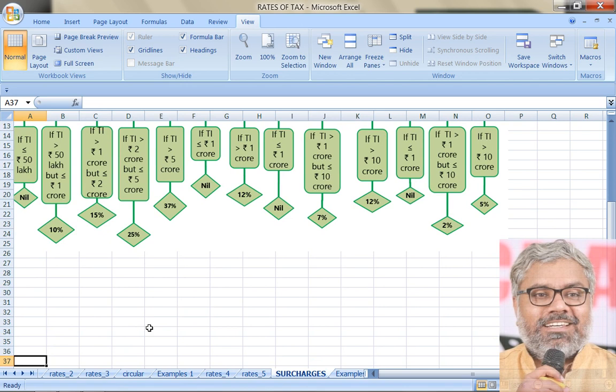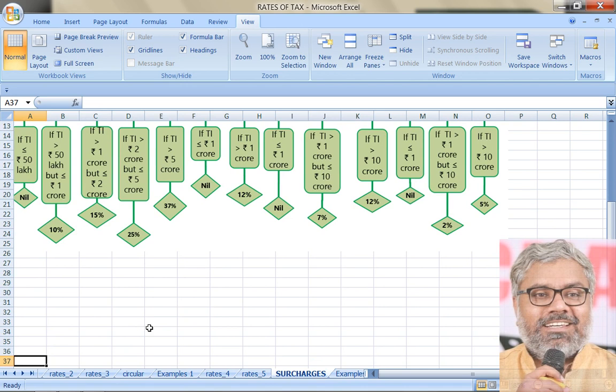These thresholds will be useful. But once we have identified the rate of surcharge, then we should just forget about these limits. Apply that rate of surcharge, whatever the percentage is, on the income tax. That is our base tax, not on the income. That is the key point.